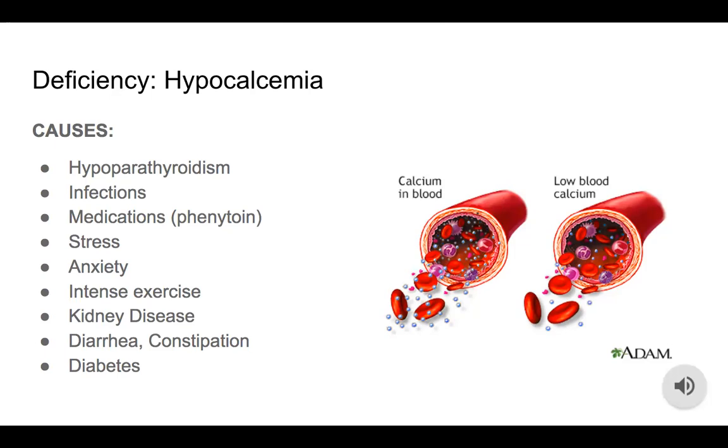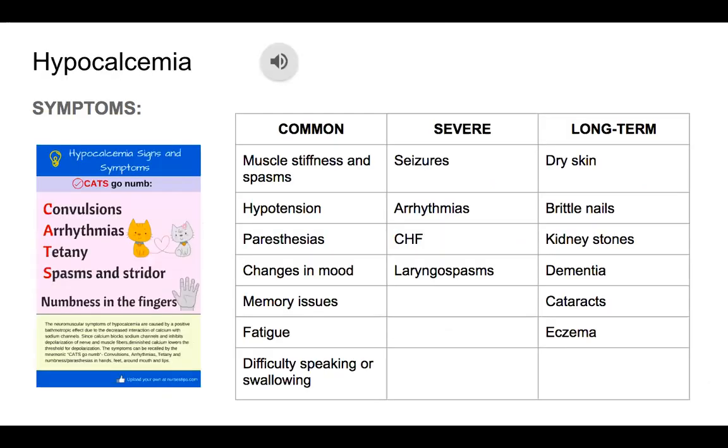Hypoparathyroidism can be inherited or it can be the result of surgical removal of the thyroid gland or cancer of the head and neck. People with a vitamin D or magnesium deficiency are also at risk for hypocalcemia. And then hypocalcemia won't produce short-term symptoms, because the body maintains calcium levels by taking it directly from the bones. But long-term low levels of calcium can have serious effects.